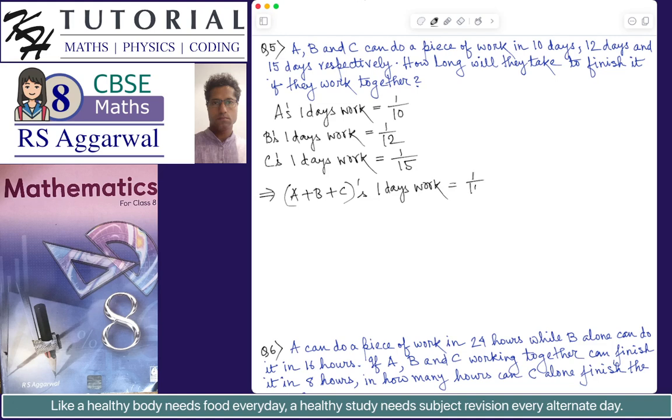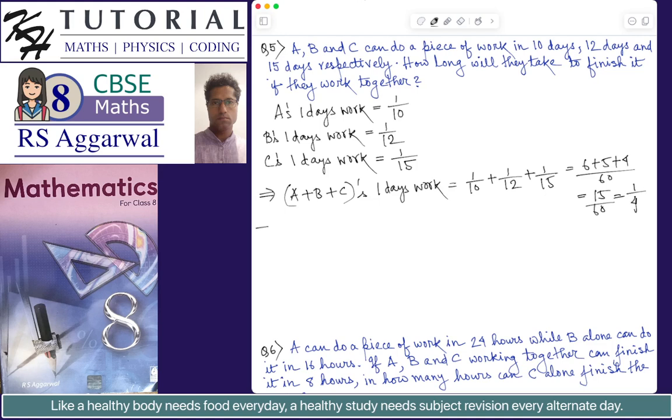So 1 by 10 plus 1 by 12 plus 1 by 15. This is equal to 6 plus 5 plus 4 divided by 60, which is equal to 15 by 60, which is equal to 1 by 4.